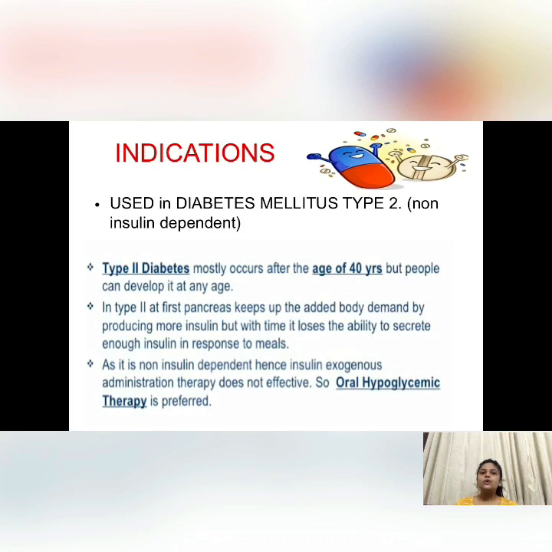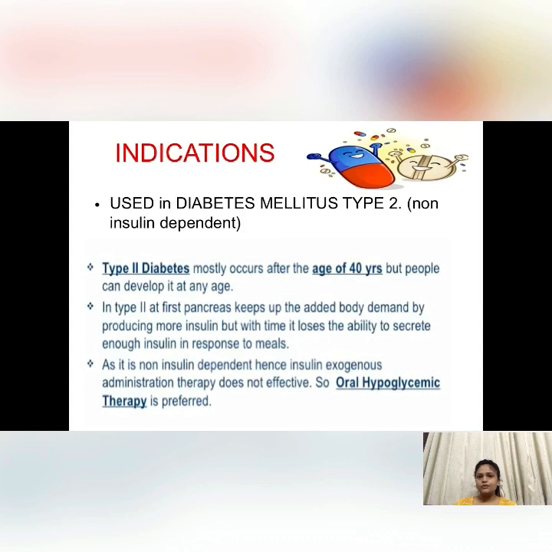In type 2, first the pancreas keeps up with the body's demand by producing more insulin, but with time it loses the ability to secrete enough insulin in response to meals. The sensitivity of the target tissues also decreases day by day. And it is non-insulin dependent, so exogenous insulin therapy won't be effective because there is secretion of insulin in the body, but the sensitivity of the target tissues has decreased, so we cannot administer insulin in such patients. So generally oral hypoglycemic agents are used.